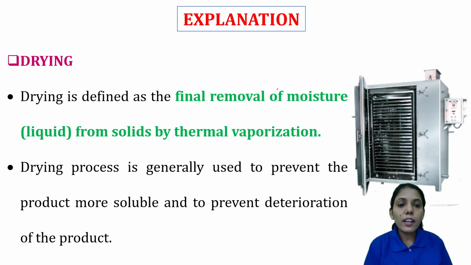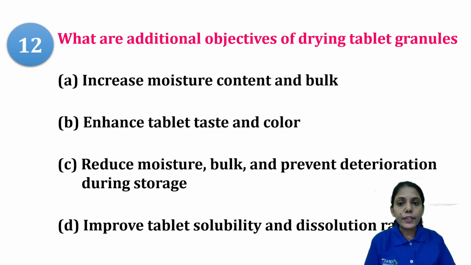So it is the final removal of moisture from solid by thermal vaporization. There are different dryers, tray dryer, and like this, different equipment are used to dry the product. It is generally to prevent deterioration of the product. If the product is not stable in moisture condition, it is better to remove the moisture, because if moisture is present, definitely there are chances of microbial growth. So it's better to remove it. For that process we are using different dryers.